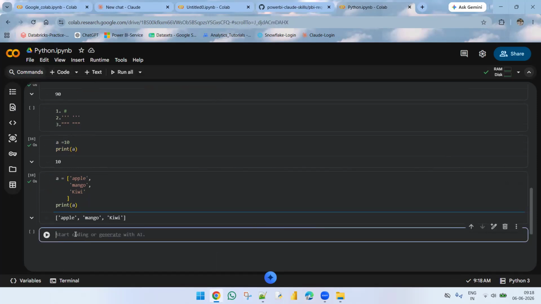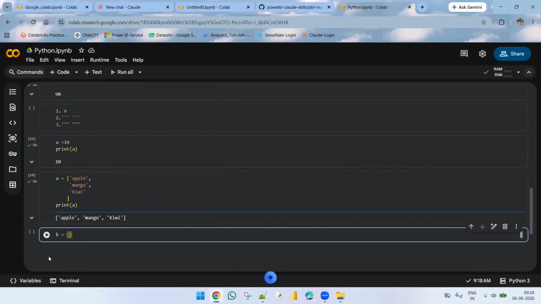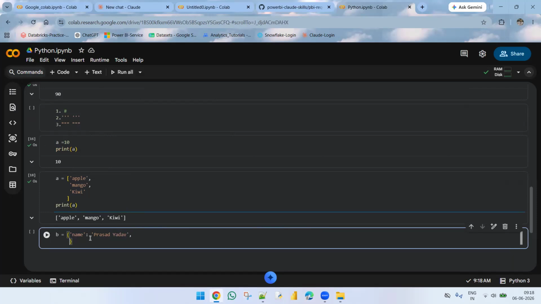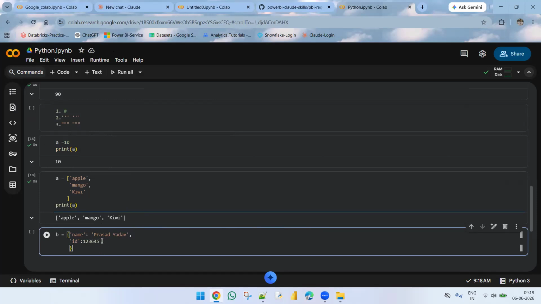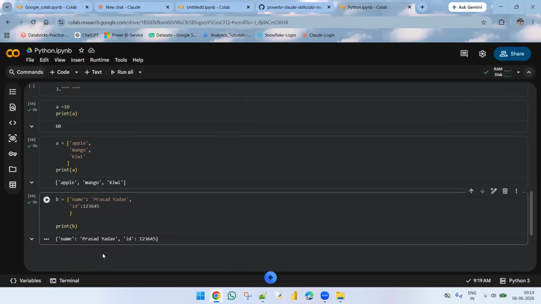I'll take one more example. I'm taking here b is equals to a dictionary. I'm taking name, Prasad Yadav, and next I'm taking here ID, and here I'm taking 1 2 3 4 5 6. I'm just taking random numbers, and this is the multi-line script here. You won't get an error now.